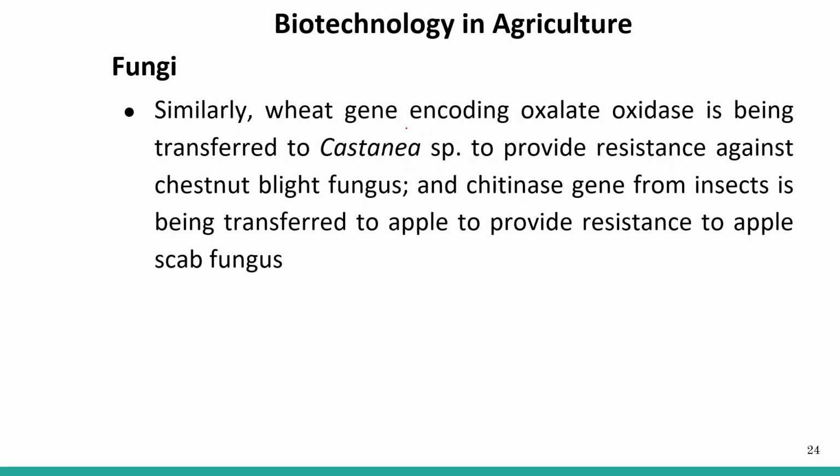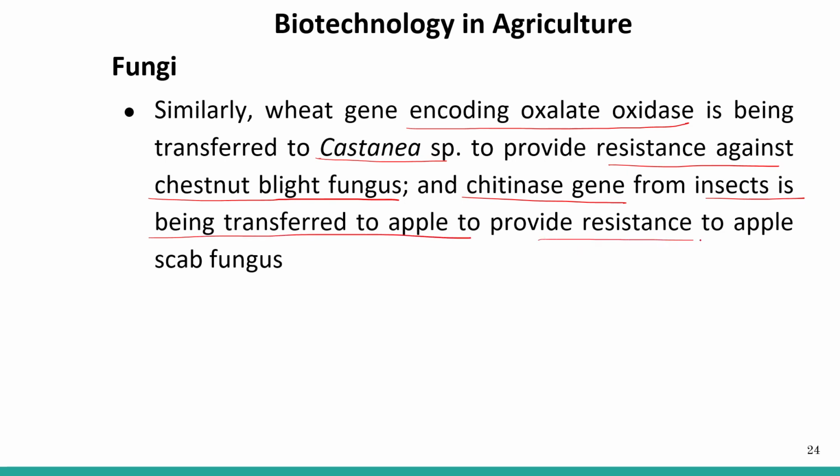Similarly, a wheat gene encoding oxalate oxidase has been transferred to Castanea species to provide resistance against chestnut blight fungus. And a chitinase gene from an insect has been transferred to the apple to provide resistance to apple scab fungus.